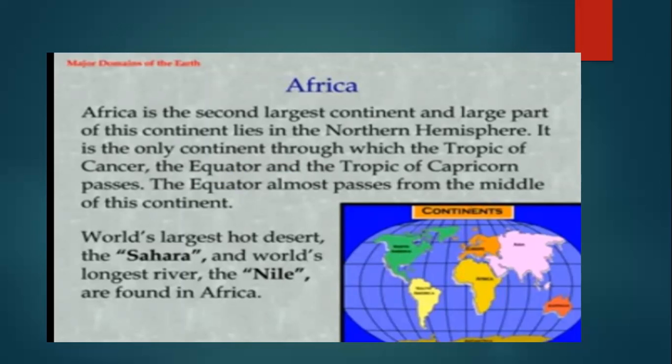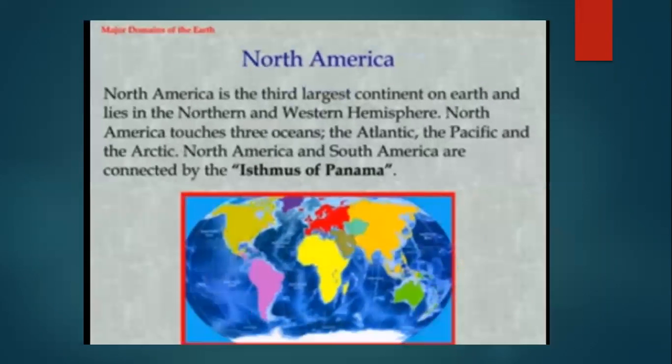Africa was unknown to the rest of the world until the middle of the 19th century. Why was it unknown? Because inland penetration was difficult and dangerous. Even Europeans called Africa the dark continent. Africa is also known as the dark continent. Is that clear? Now, our next continent is North America.